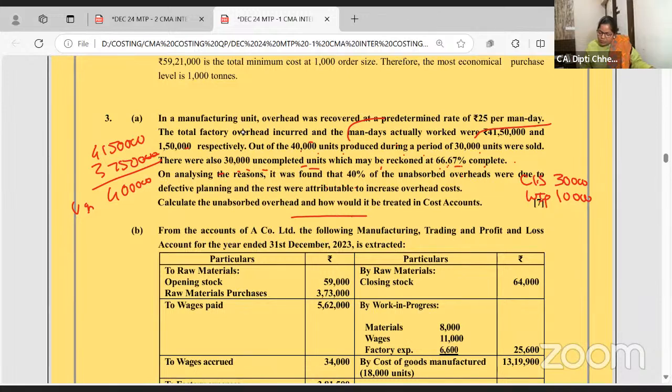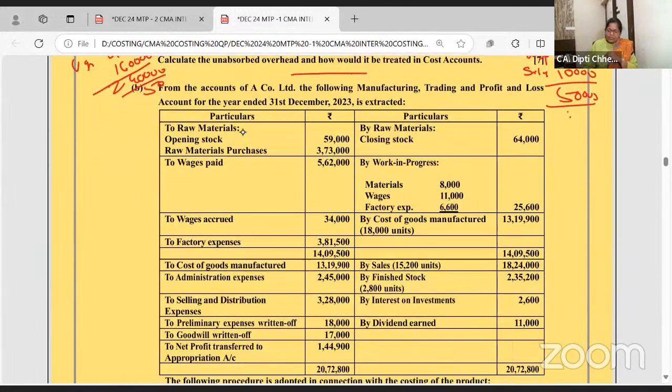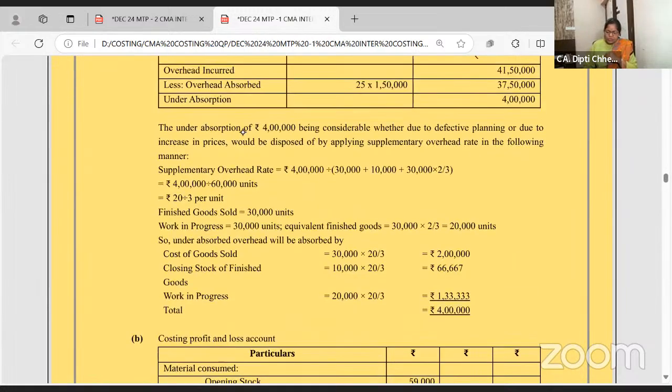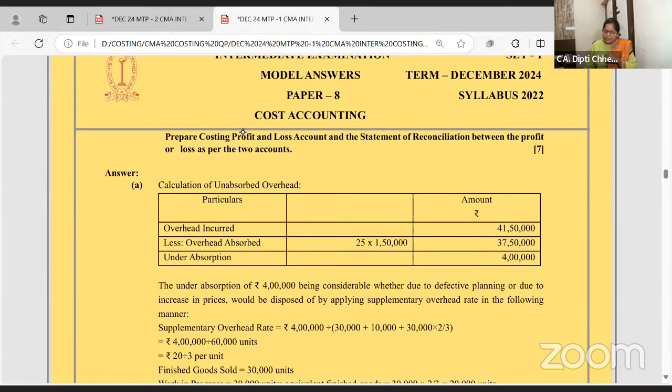Even the closing number of units sold, 30,000 were sold, 10,000 is in stock and 10,000 in work in progress. It was also found that 40% of the under absorption was due to defective planning, 1,60,000. So now 2,40,000 you have to absorb by these units. Very easy question, repeatedly asked, and you should be able to do it. It is very simple.